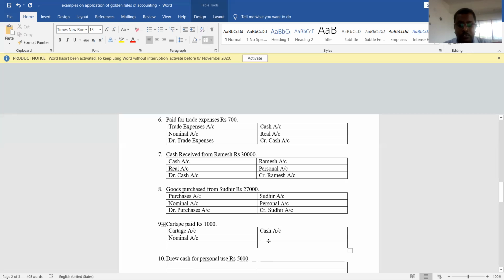Next one is cash account. Yeah, nominal account. The next one is cash account. Cash account is which account? Cash account is actually a real account. It is a real account.